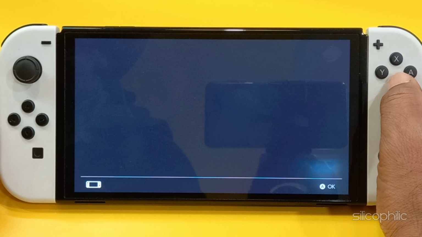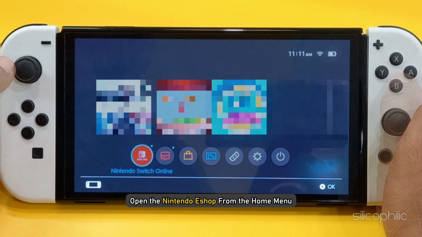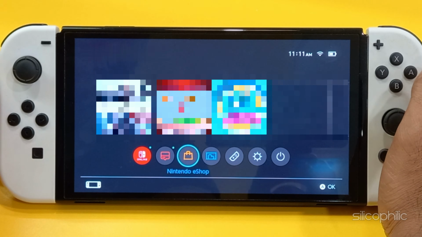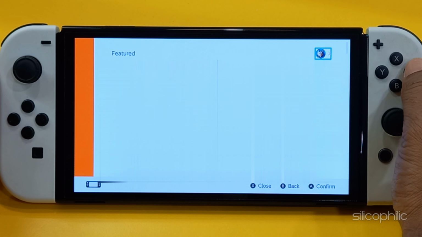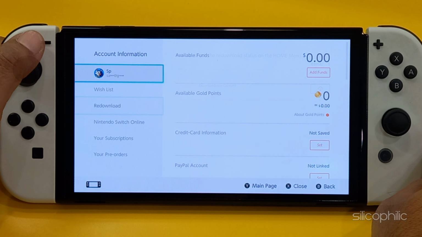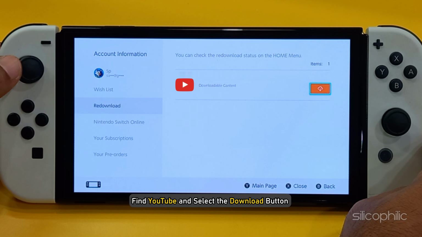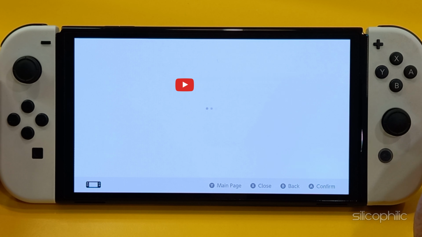To reinstall a game or application from eShop, open the Nintendo eShop from the home menu. Select the account you want to use. Click on your profile in the top right corner of the screen. Now find YouTube and select the download button next to it.